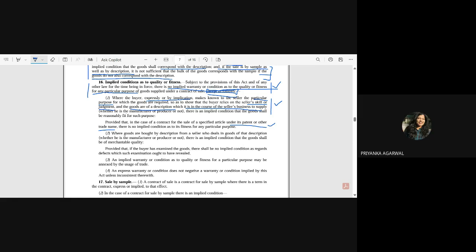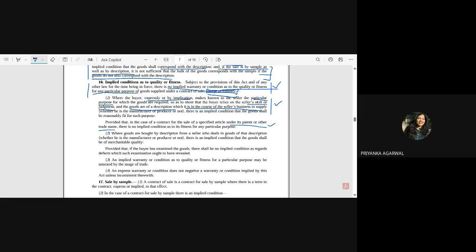Yes. So most of the time people can get confused about what exactly it is saying, that okay, it is not an implied condition, so the seller is always free from any kind of liability. No, it is not an implied but an express one, because on that only the patent or the trade name is there, and you have breached that.